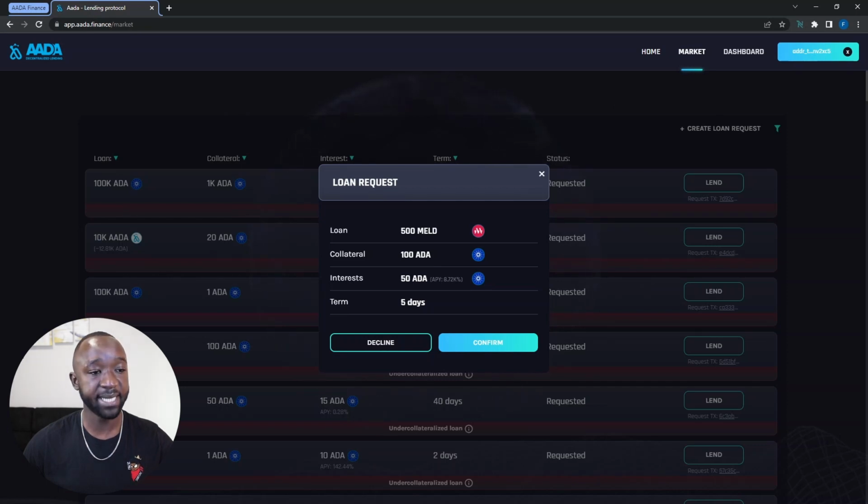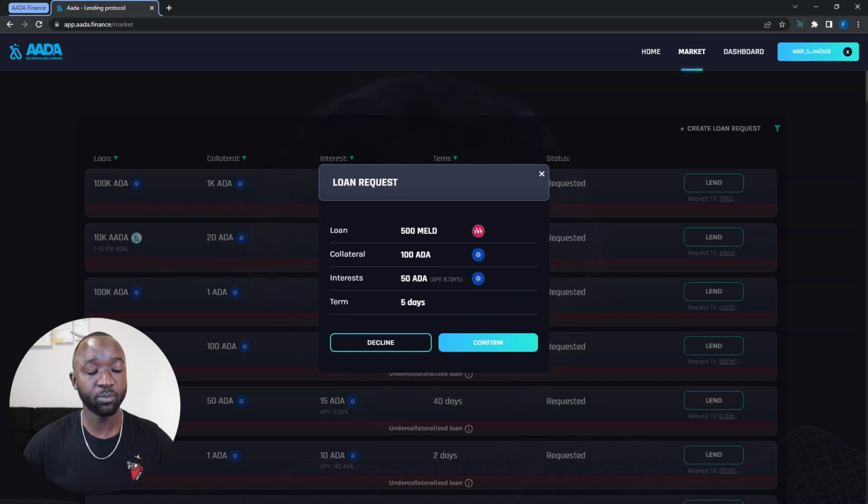So here I can see again that I'm going to be requesting 500 MELD tokens. In exchange for that, I'm going to be putting up 100 AADA in collateral. And then I'm also going to be paying back the interest, which is going to be 50 AADA. Next, I have my total term, which is going to be 5 days. If I don't pay back my loan within 5 days, the lender will have the option to liquidate my loan, which means that they'll keep the collateral instead of me paying back the loan and returning the collateral like it's supposed to happen.